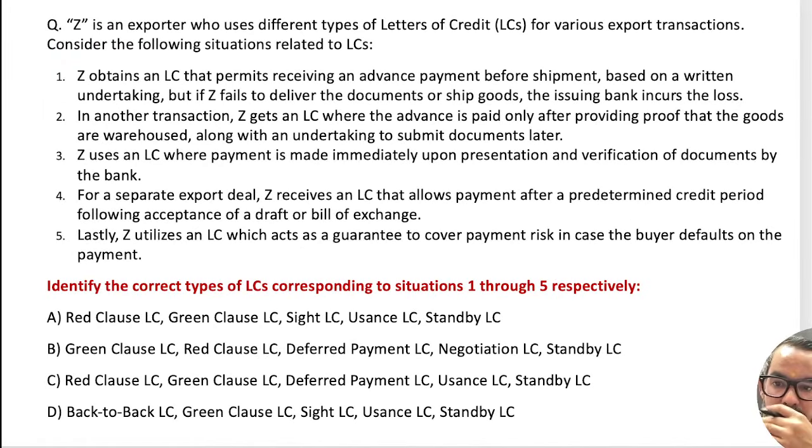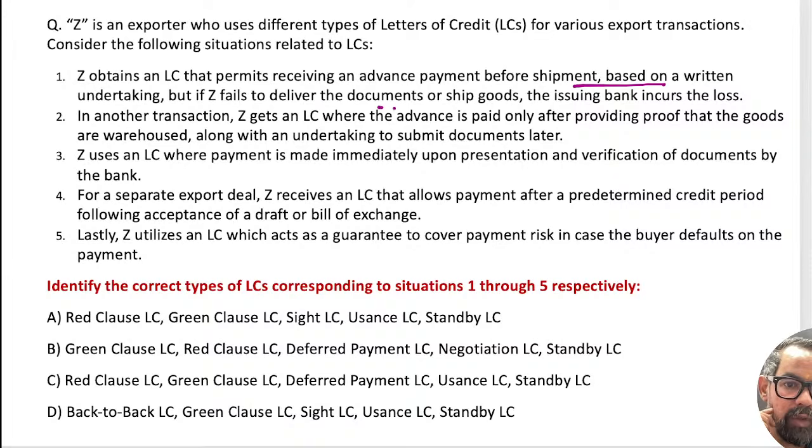Okay, one more question around the types of LC. First, Z obtains an LC to permit receiving an advance payment before shipment based on a written undertaking.